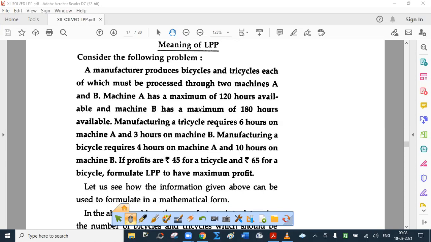Manufacturing a tricycle requires 6 hours on machine A and 3 hours on machine B. Manufacturing a bicycle requires 4 hours on machine A and 10 hours on machine B. If profits are rupees 45 for a tricycle and rupees 65 for a bicycle, formulate LPP to have maximum profit.